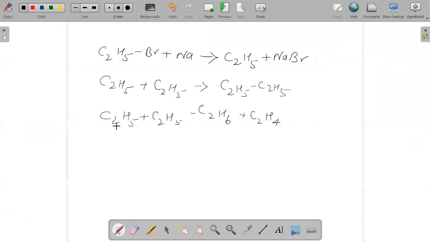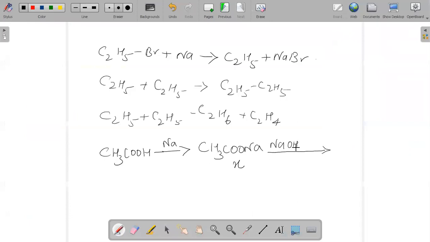For example, we say CH3COOH. If it is reacting in presence of sodium, it will give you CH3COONa. This is our X which they have asked, and if again it is reacting with NaOH and CaO, it will give us CH4 plus Na2CO3.